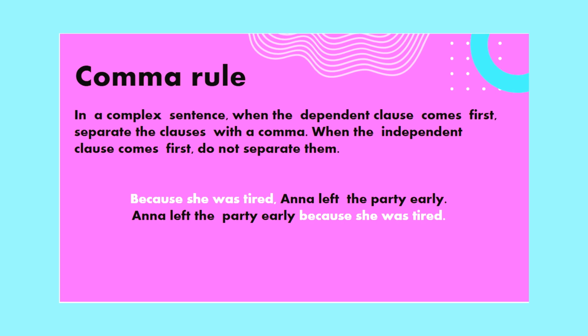One of them is when the dependent clause comes first, as in "Because she was tired," that is called a dependent clause. After this we use a comma and then the independent clause: Anna left the party early. If the independent clause comes first, like Anna left the party early because she was tired, there is no need for a comma between these clauses.